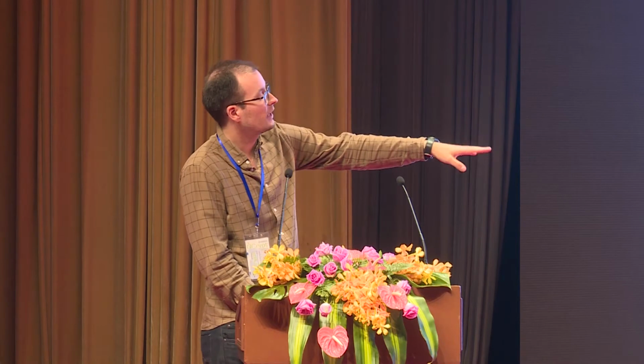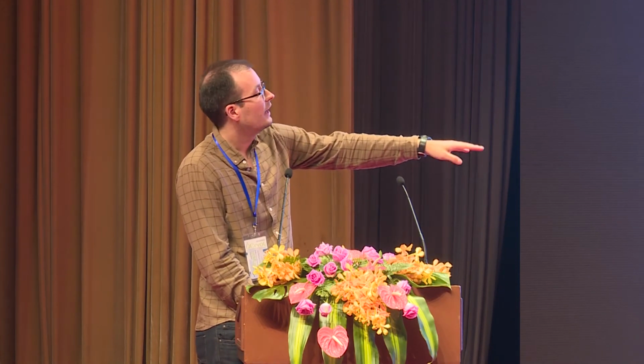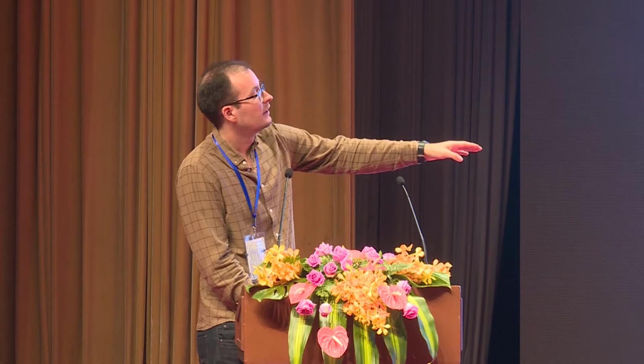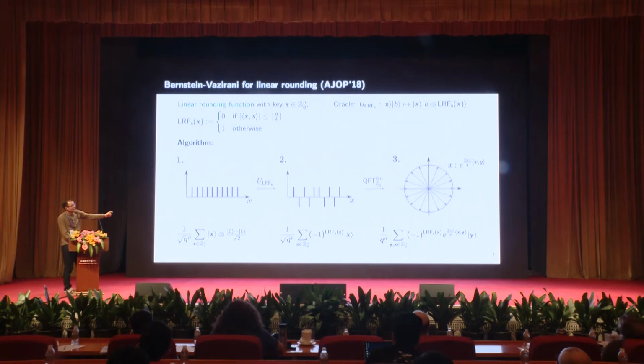This is the Fourier transform modulo q, which can be efficiently implemented. And let's look at the output state. So this is what happens once you apply the Fourier transform. And let's ignore the minus sign for a minute. After we do the Fourier transform, we now have Fourier coefficients. So we're in the Fourier basis. And now we can ask the question, what is the amplitude that corresponds to measuring a fixed y, right? If we ask what are the amplitudes for y, we have to sum over all these x's. And now we have to sum over roots of unity. These exponential factors there are roots of unity. And for a fixed y, they're kind of equally spaced around the unit circle.